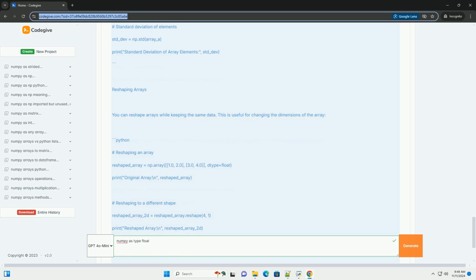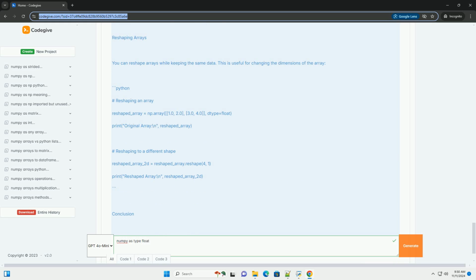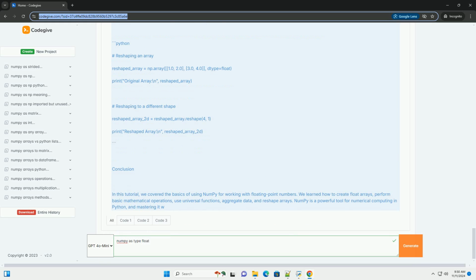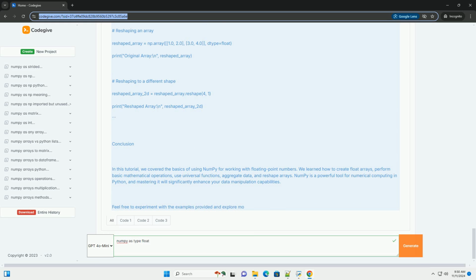Creating float arrays. NumPy provides several ways to create arrays. When you want to work specifically with float data types, you can specify the type when creating the array. 1. Creating arrays from lists. You can create a NumPy array directly from a Python list, specifying the data type as float. 2.